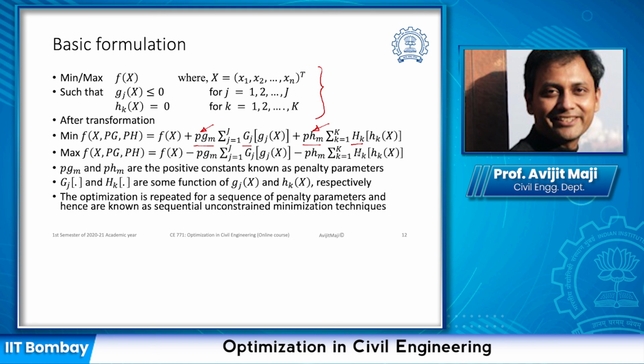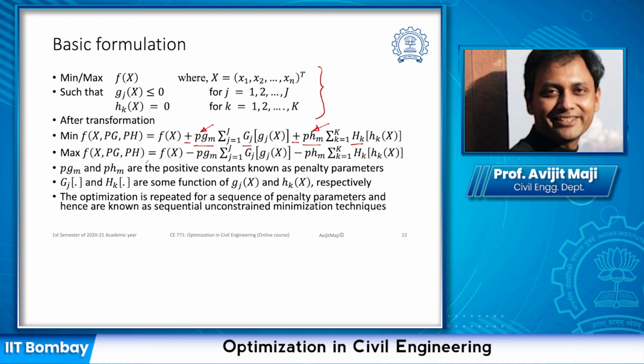If we are minimizing the objective function, in that case we need to use the plus signs, meaning anytime the constraint is violated, the overall function value is going to increase, so we are using the plus sign.